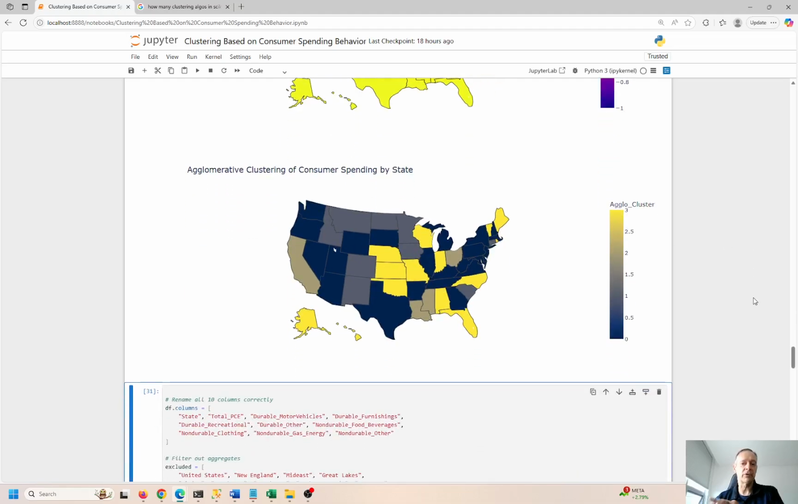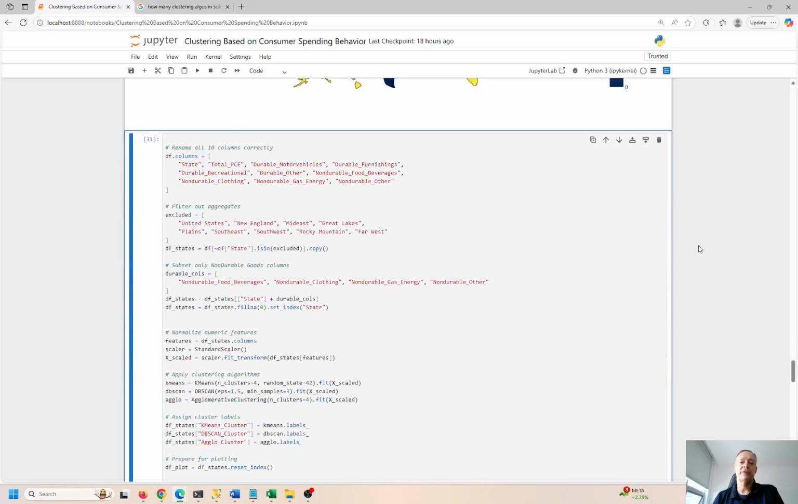The agglomerative is a little bit closer to the K-means, where these states are similar. So here we have cluster 3, here's 0, here's 1, and at some point we should have a 2 in here somewhere. Not seeing it right now, but I should have a 2. That's kind of a brownish. Oh, there's a 2. Okay. So those are the durable goods. Okay, hopefully that makes sense.